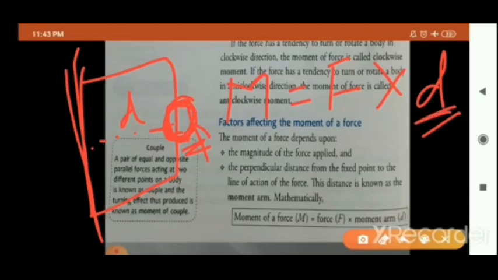तो जितना ज़्यादा D की वैल्यू होगी, डिस्टेंस जितना ज़्यादा होगा उतना ही आपका क्या होगा? टर्निंग इफेक्ट ज़्यादा होगा. And more is the perpendicular distance between the fixed point and the line of action, more will be the turning effect, or more easily you can open the door. Have you got my point? Or should I explain once more?